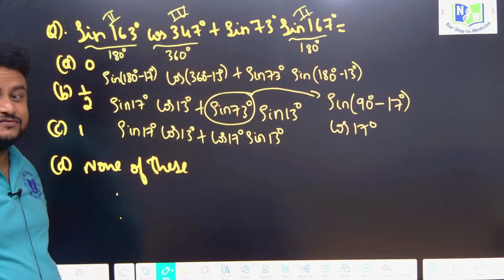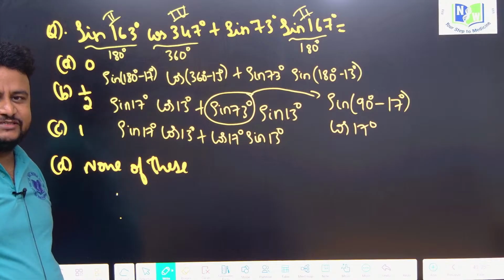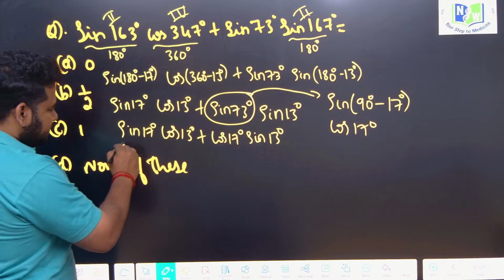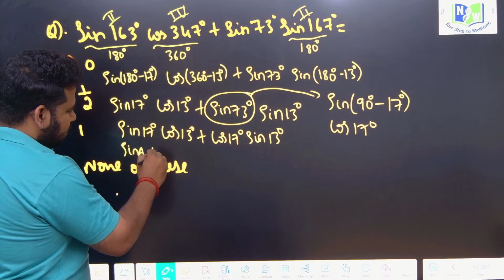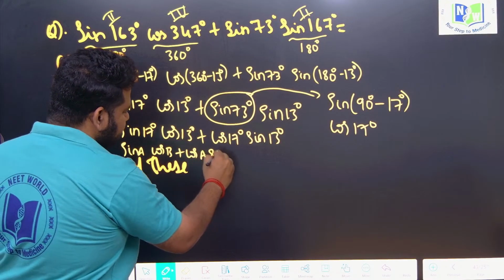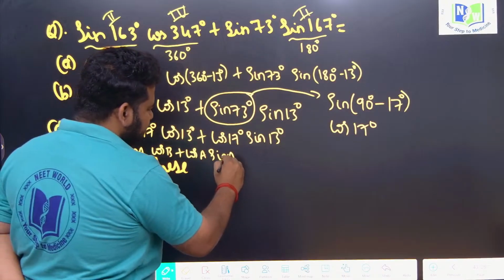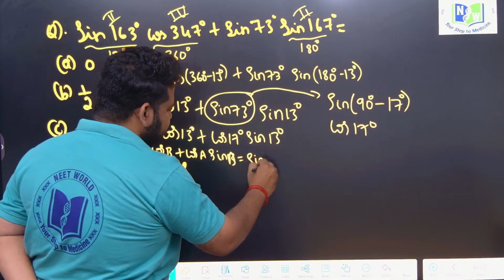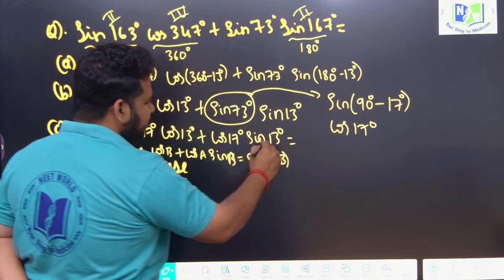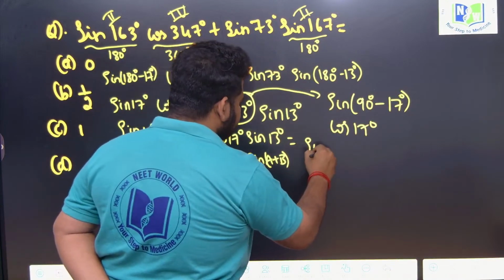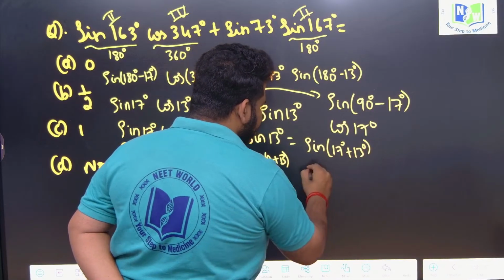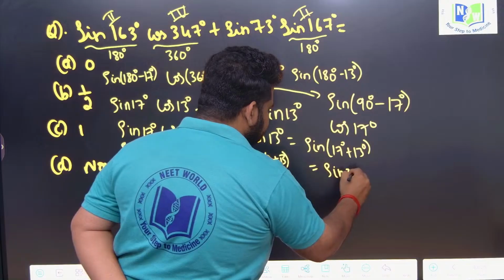Just now we discussed this concept, the compound angles formula, correct? This is of the form sin A cos B plus cos A sin B, so this can be written as sin of A plus B. So I can write this as sin of 17 plus 13, that will be sin of 30 degree.